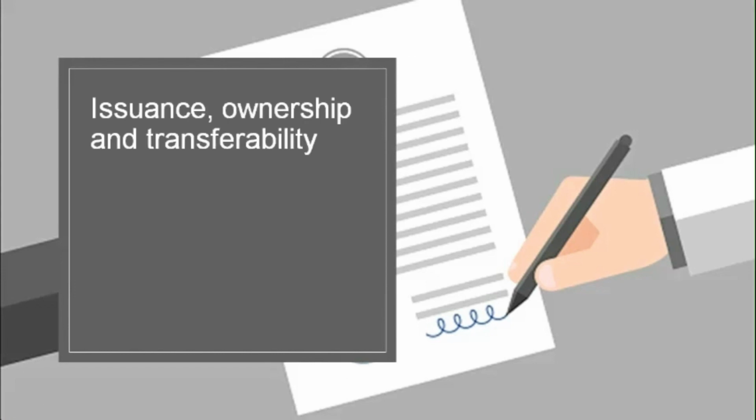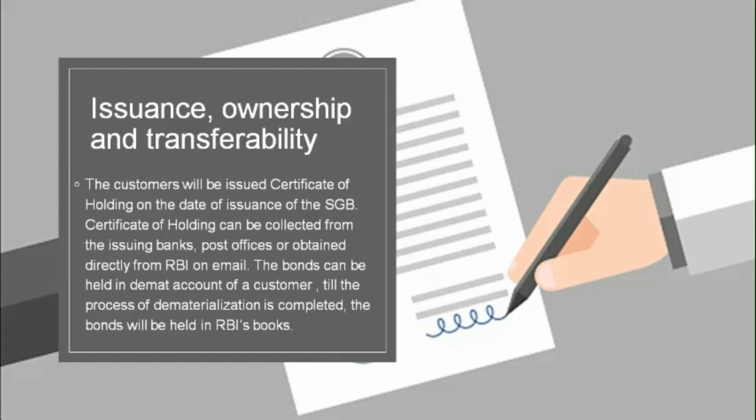Issuance, ownership and transferability. The customers will be issued a certificate of holding on the date of issuance of the SGB. The certificate of holding can be collected from the issuing banks, post offices or obtained directly from RBI by email. The bonds can be held in the demat account of a customer till the process of dematerialization is completed. The bonds will be held in RBI's books.